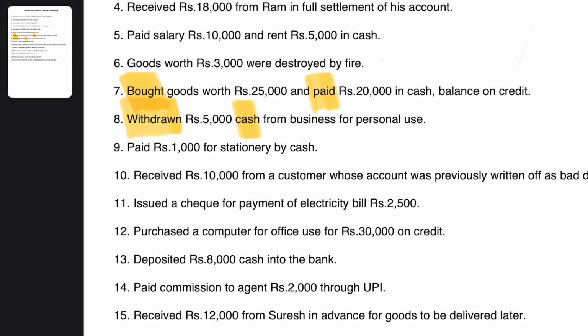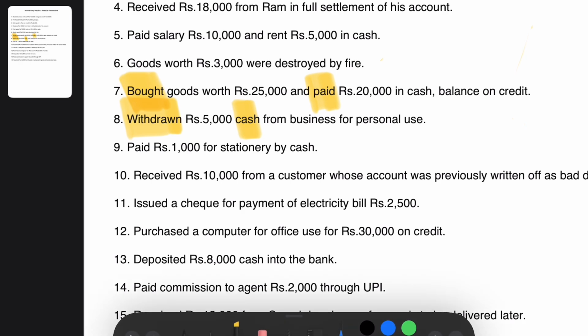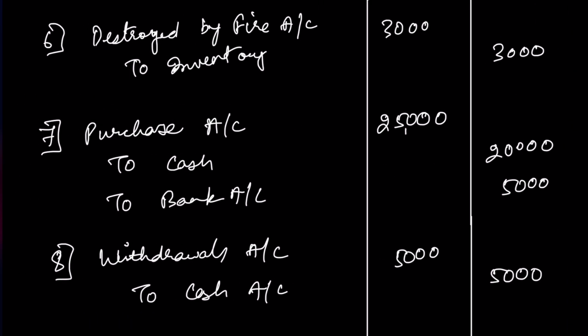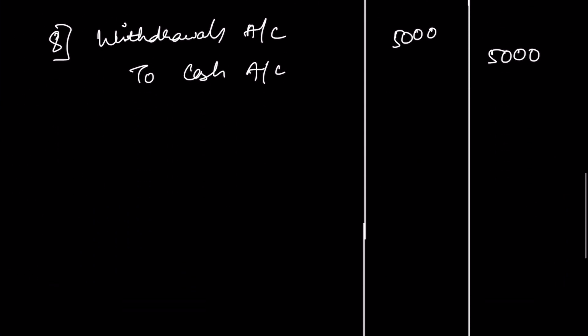Paid rupees 1,000 for stationery by cash. Now there is an expense for stationery of rupees 1,000. So we are debiting the expense account, that is the stationery account, and since cash is going out of the business, cash of 1,000 rupees is credited, right? This is pretty simple. There are two accounts that are getting affected. One is the stationery account and second is the cash account, right?